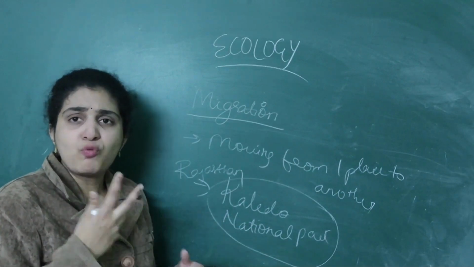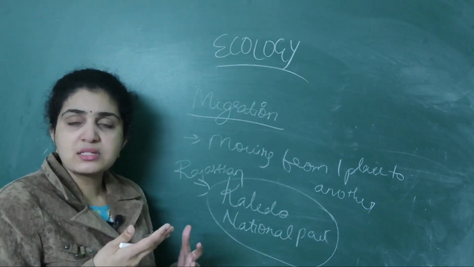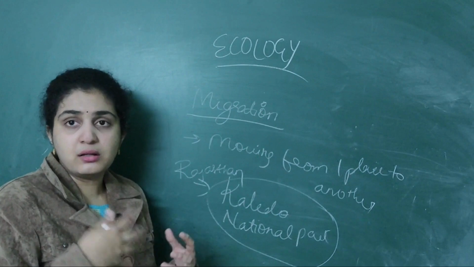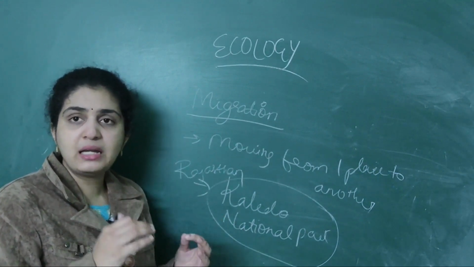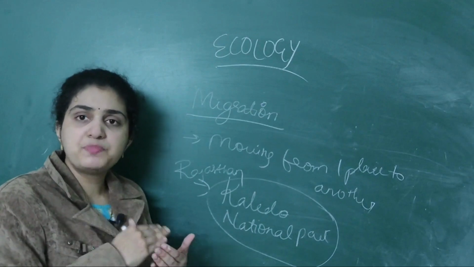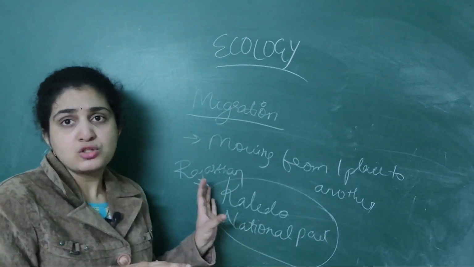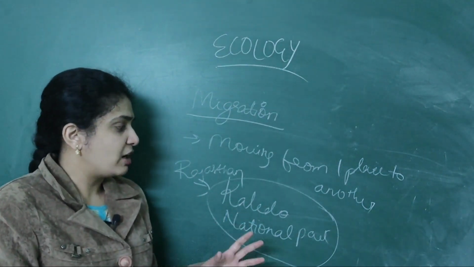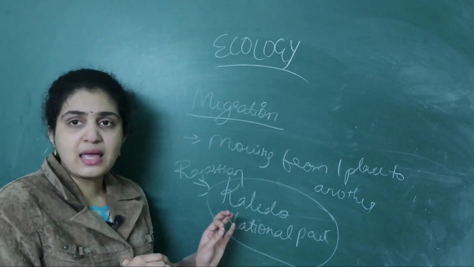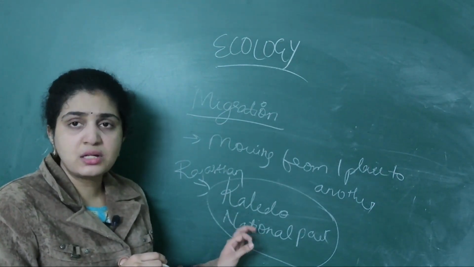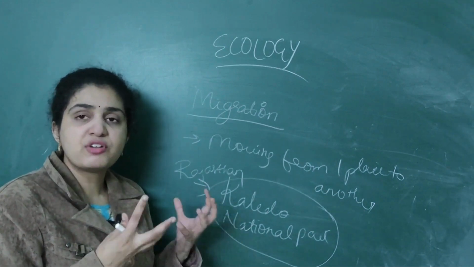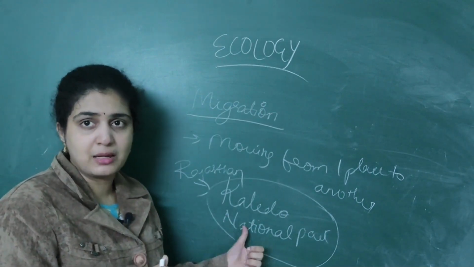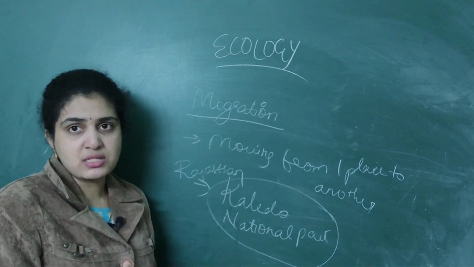They all take shelter. So why are they taking shelter? Due to winter seasons, they are not able to tolerate so much winter in those places. So here they come and take shelter, and again after the season ends, they'll go back there. So this is the concept that is called migration. They are moving from one place to another. Most common example is Keoladeo National Park in Rajasthan, acting as shelter for Siberian cranes, numerous birds which are coming from Siberia. So this is the common example which is asked.